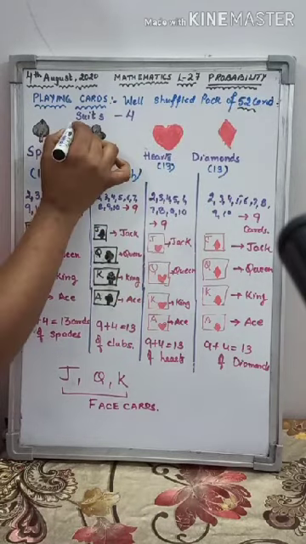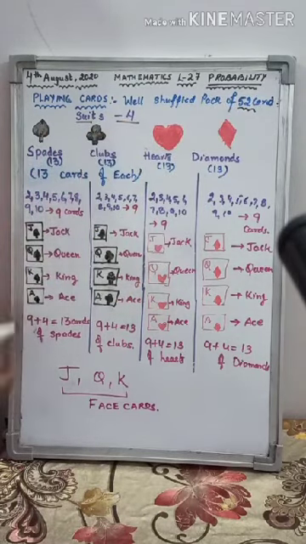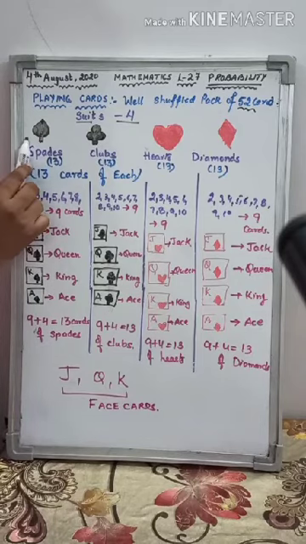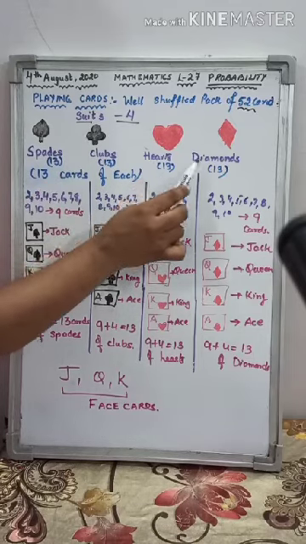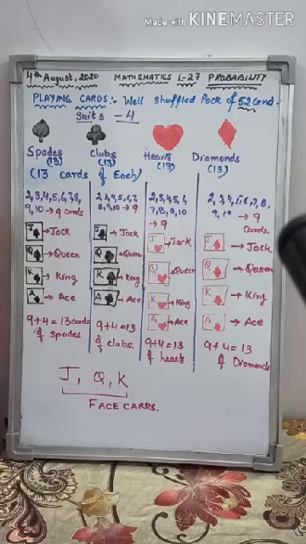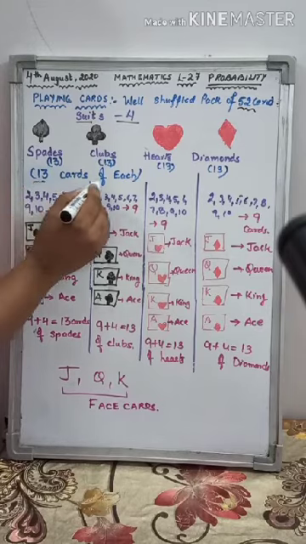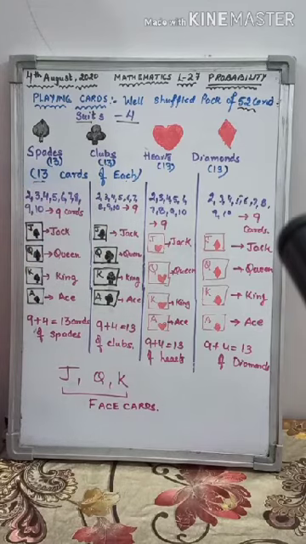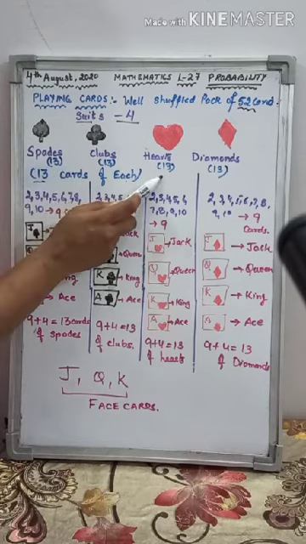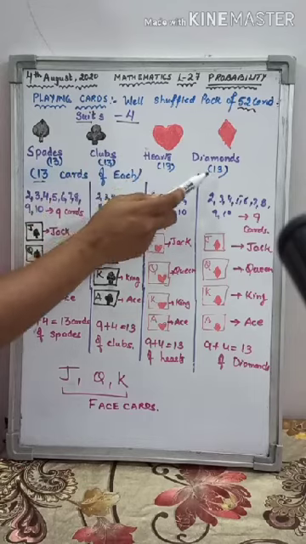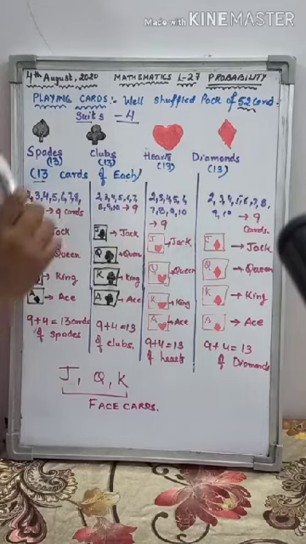and there are 4 suits. Let's see what the 4 suits are. First is spades, clubs, hearts, diamonds. 13 cards of each suit: 13 cards of spades, 13 cards of clubs, 13 cards of hearts, 13 cards of diamonds.